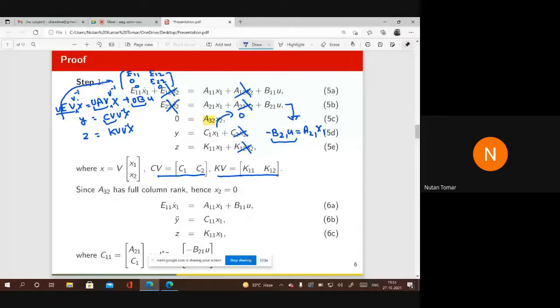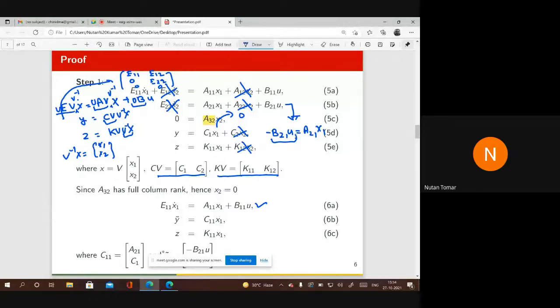this in the y vector, and V inverse x is x1, x2. So here x1, x2 is V inverse x. That is the same vector in a different coordinate, same x in a different coordinate. Then this system can be rewritten in the form of system 6. Because see, the first equation is E11 x1 dot is equal to A11 x1 plus B11 u. That is the same thing.